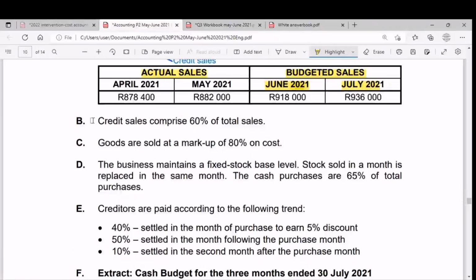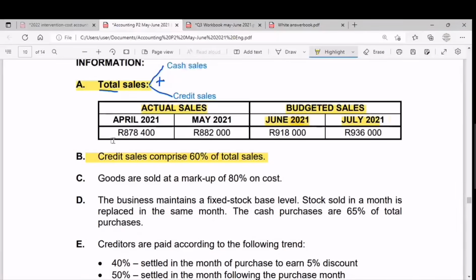B, credit sales comprise 60% of total sales. So 60% of total sales are credit sales. So sesiyazi ukuthi kusho ukuthi 40% is cash sales wethu. So uma bethi ama credit sales comprise u 60%, kusho ukuthi the remaining balance of 40% kusuke ngama-sales ka-cash sales lawo.